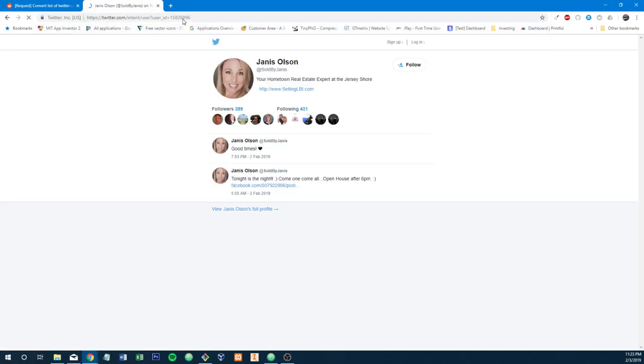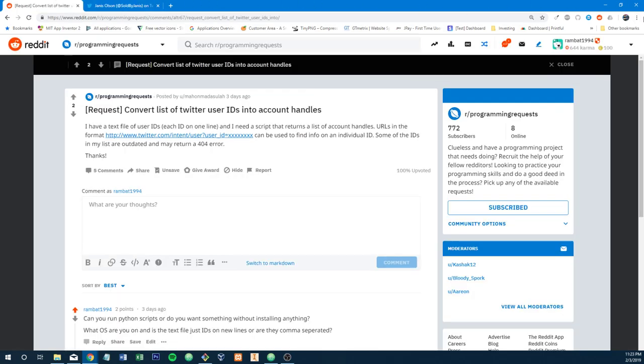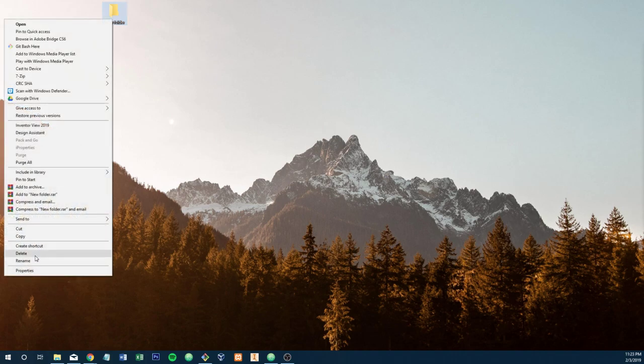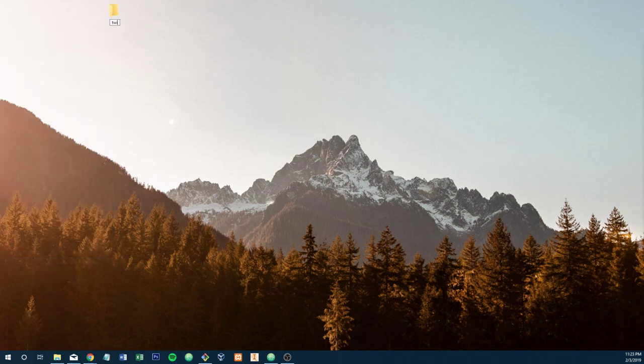Anyway, what we're going to do is hit these endpoints, and we're just going to actually scrape the screen, and we're going to get this value. So, shouldn't be too bad. The first thing we're going to do is make a folder real quick. And we can rename it if we want. Call it Twitter Scrape.